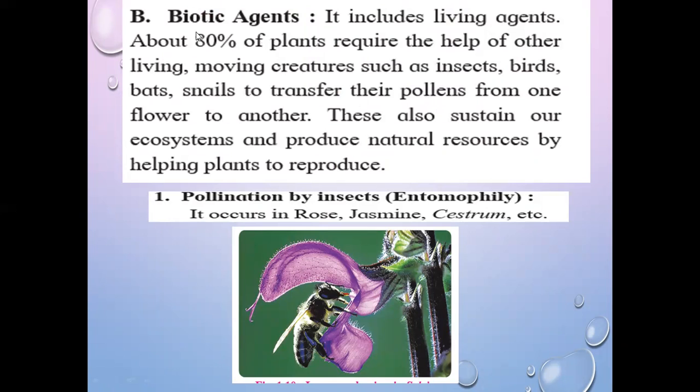It is most important. Biotic means having life, that is, living things. When pollination takes place through the agency of living agents, it is called biotic pollination. Biotic agents of pollination.